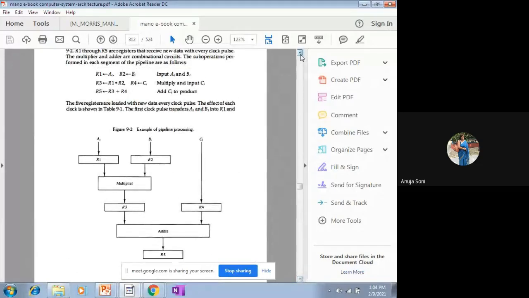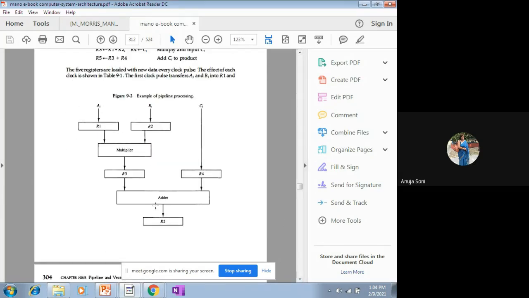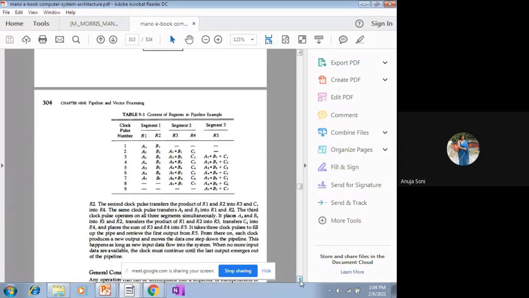This kind of example is given in front of you, and you have chosen the number of segments as per the functionality, and the allotment of the work is there. Division of the work has been done, and ultimately assigned to the different segments. Segments are working as small processors, and this kind of diagram we already have discussed, and you have to draw this kind of table as well, in order to show how actually the activity will take place in the pipelining structure.